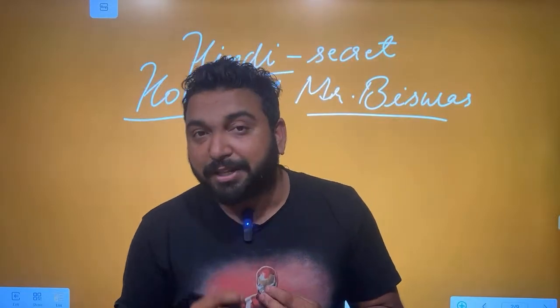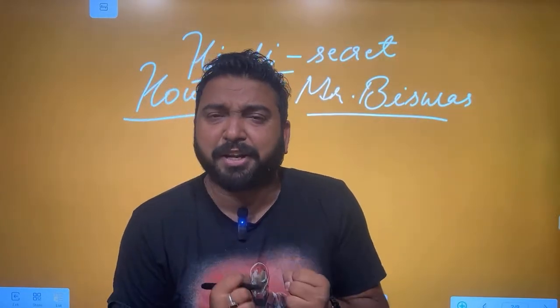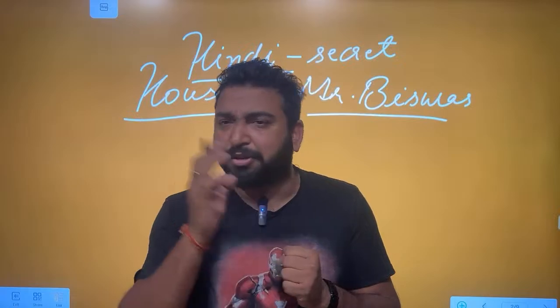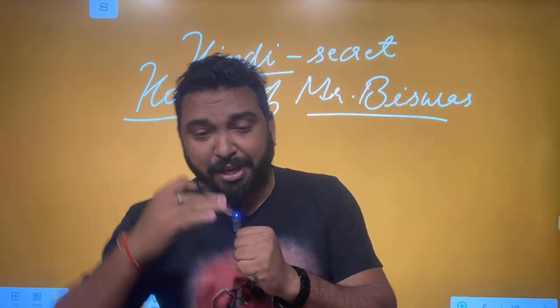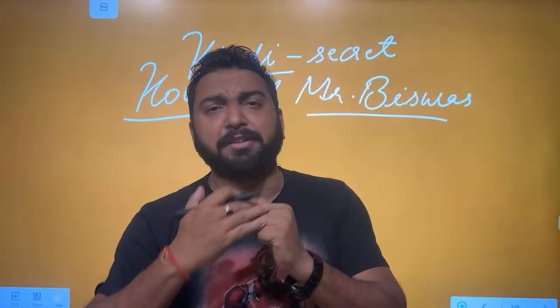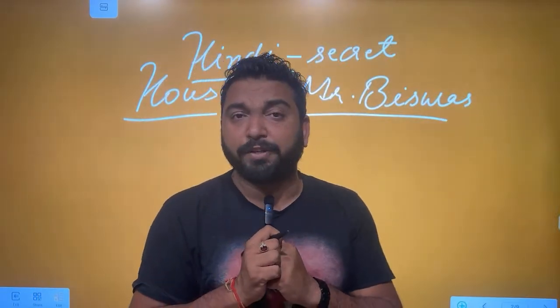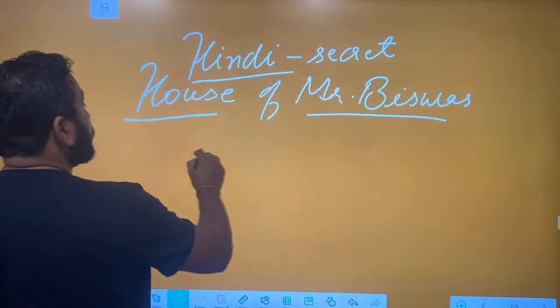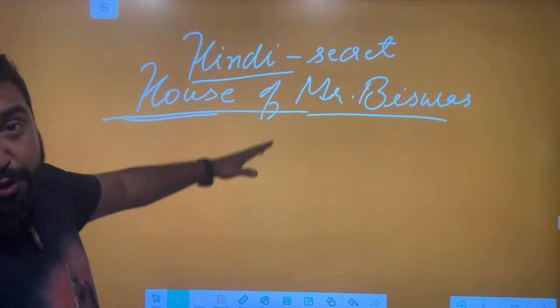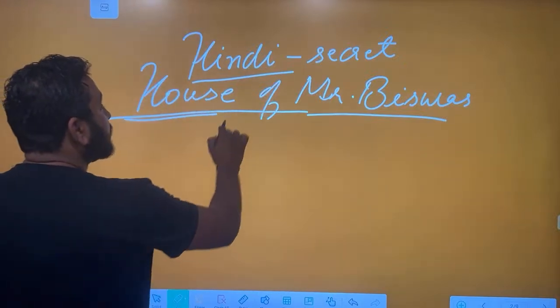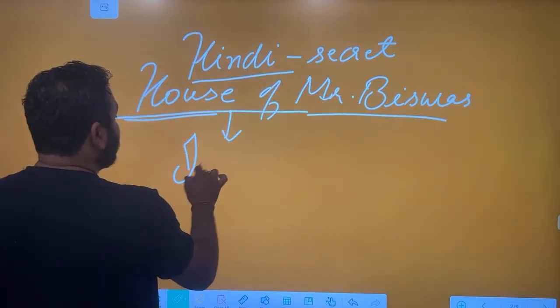Mohan Biswas realizes that to have his ethnicity, to have his identity, because he is no more from India, he is in a culture colonized by another culture, he wants a house of his own. Here Mohan Biswas starts dreaming, imagining a house of Mr. Biswas. House becomes the symbol of identity.